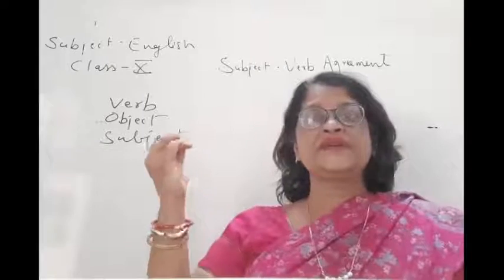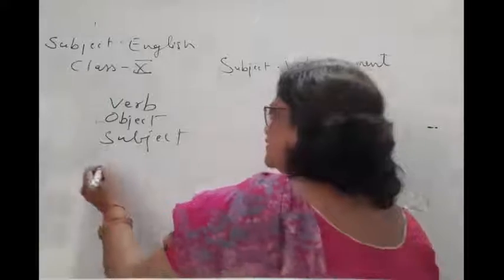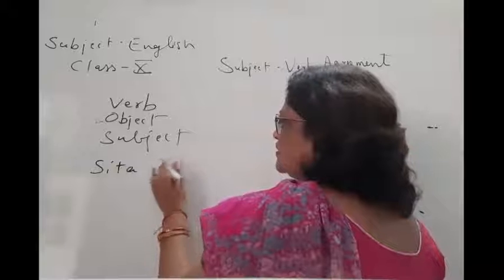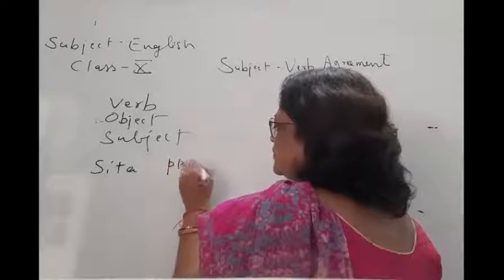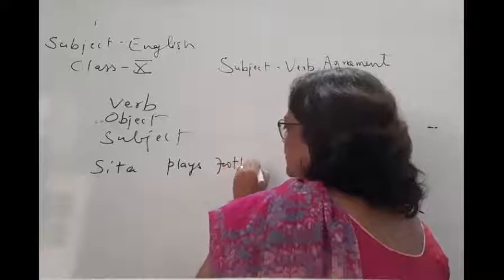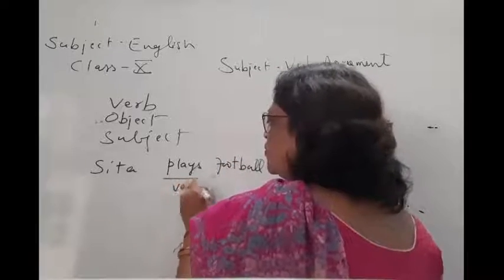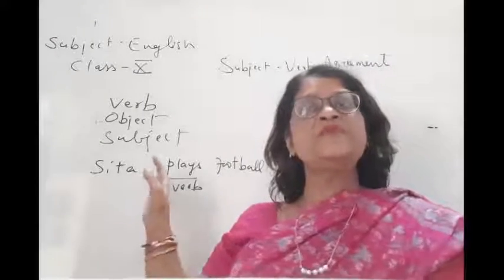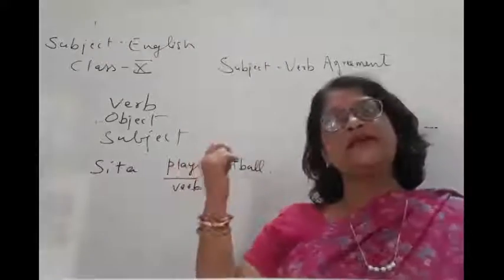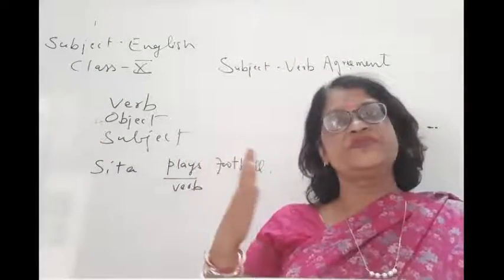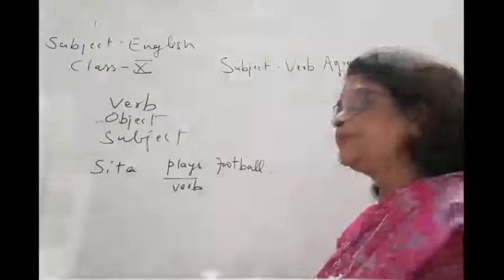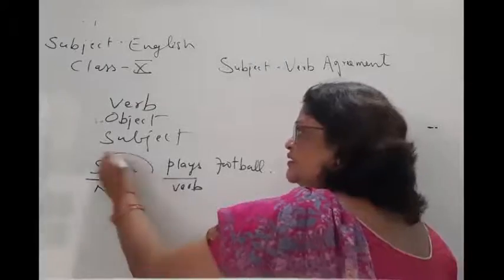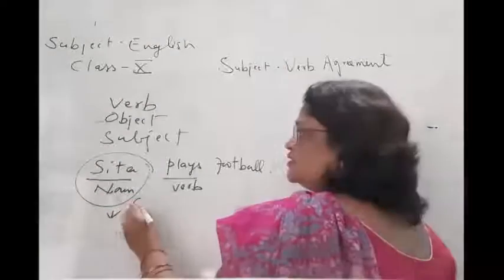Okay, now I write one sentence: Sita plays football. Now what is the verb in this sentence? Play is the verb. The noun or pronoun which comes before the verb in a sentence is the subject of the sentence, or the subject of the verb. So this noun which is coming before the verb is the subject.